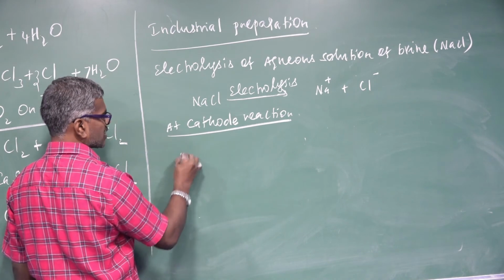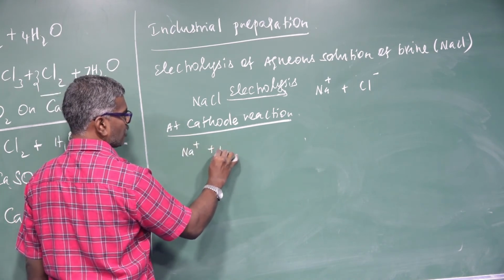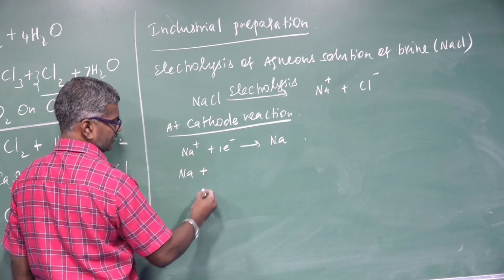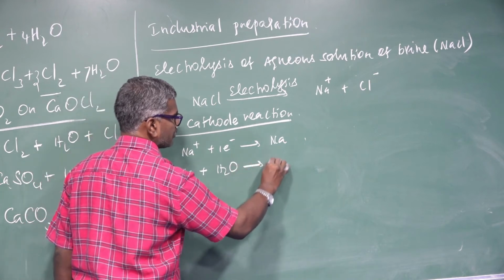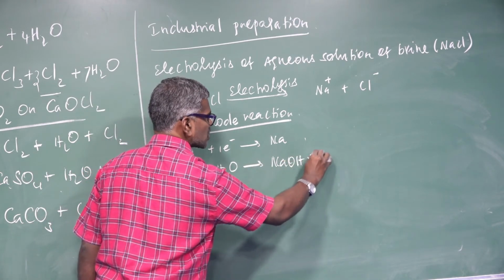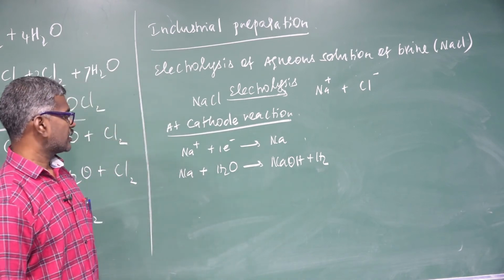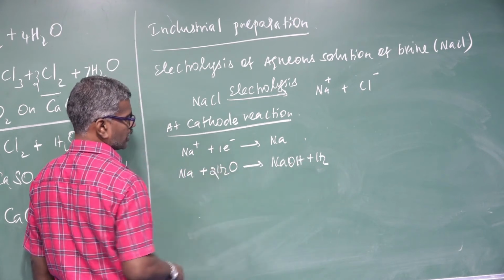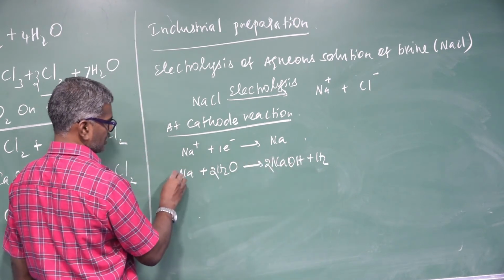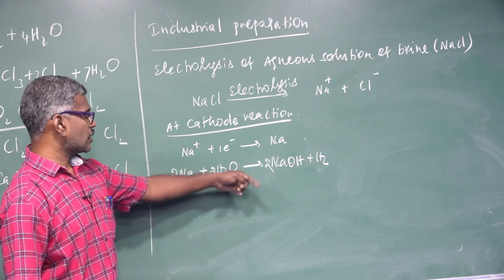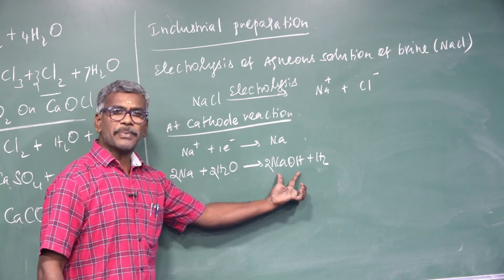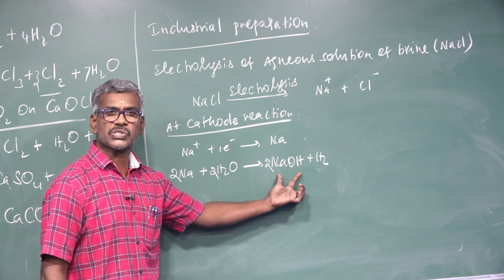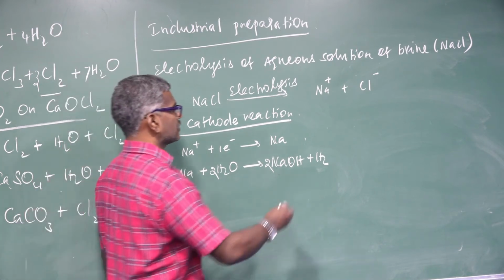At the cathode, reduction takes place, gain of 1 electron to form Na. Na further dissolves in water to form NaOH and liberation of hydrogen. Hence the equation. Here 3 hydrogen, so 2 times, here 2 times, this one 2 times. How many oxygen? 2 oxygen. NaOH is obtained as a byproduct during the electrolysis of brine solution.